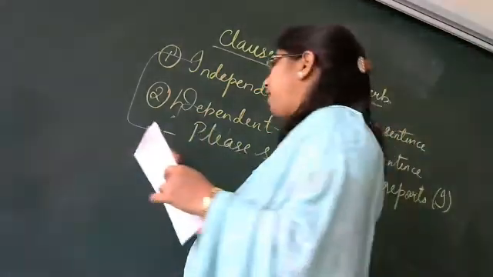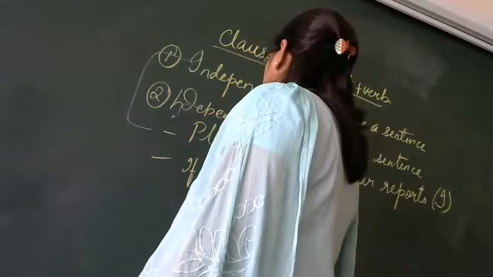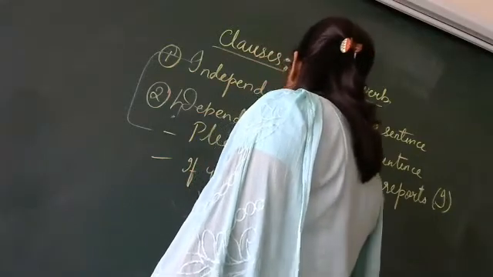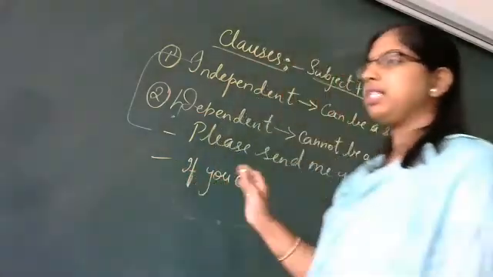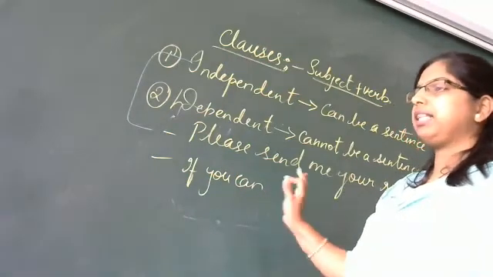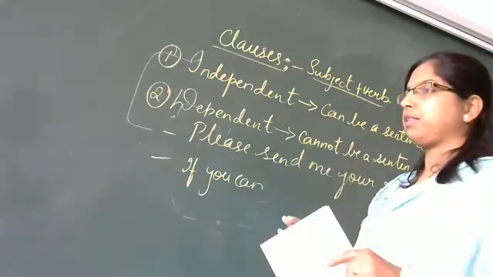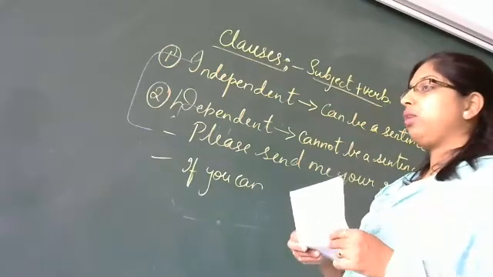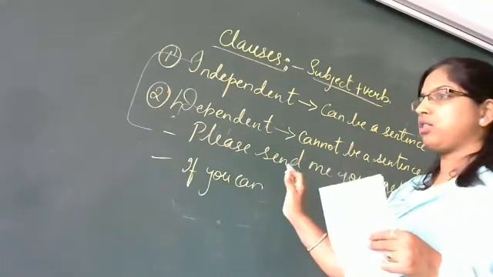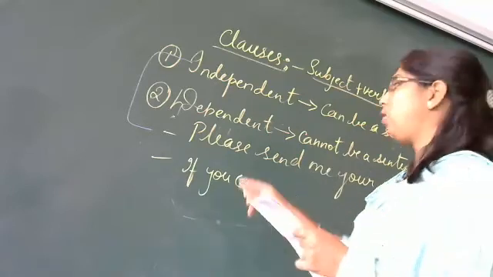Yes. Now if I say, if you can, only this much. Is it understood? Do you understand what it means? Is it a complete sentence? No, it is incomplete. You need something to add on to this so that it becomes a dependent clause. So what can we add now?